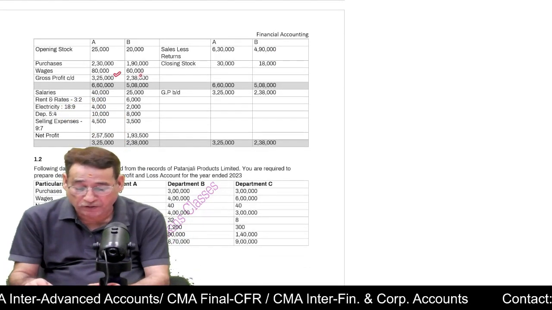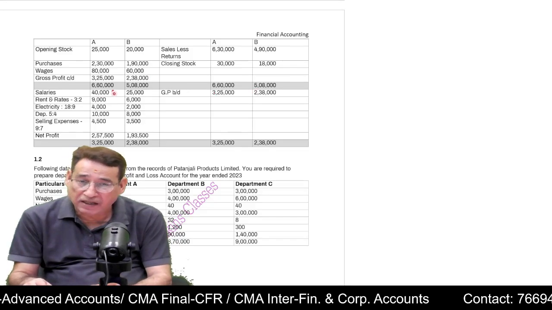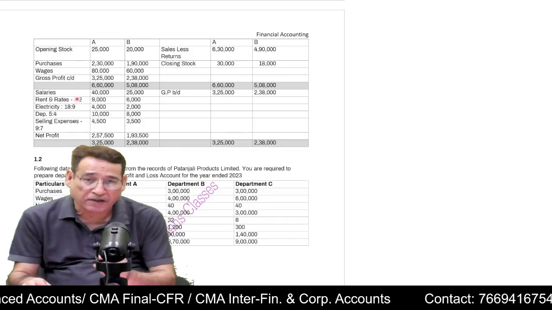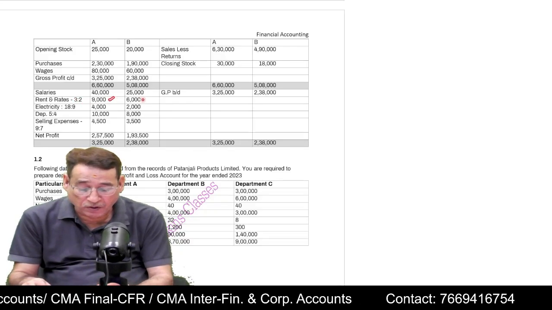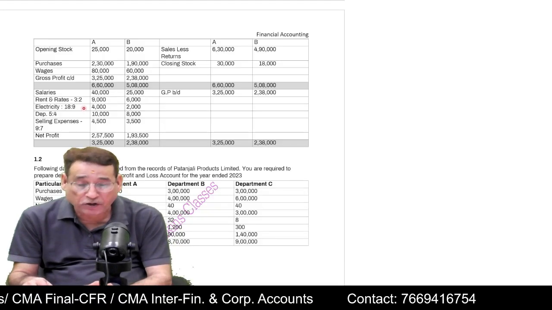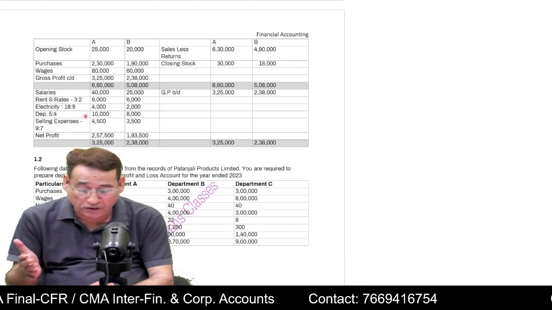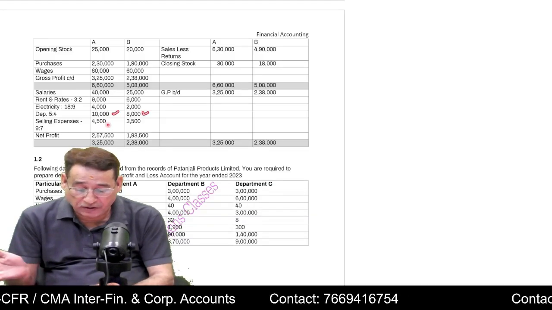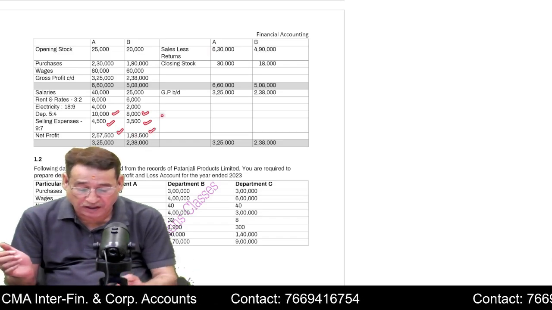I will compute the gross profit. I will write gross profit here. Now, salaries are given to us directly, that means in an allocated manner. But rent, as I told you, I will have to divide on the basis of the floor area, 3:2. So rent will be divided. Electricity expenses, you will have to divide on the basis of light points. Similarly, depreciation on the basis of the value of the assets, and selling expenses on the basis of sales. And this way, you can get the net profit.